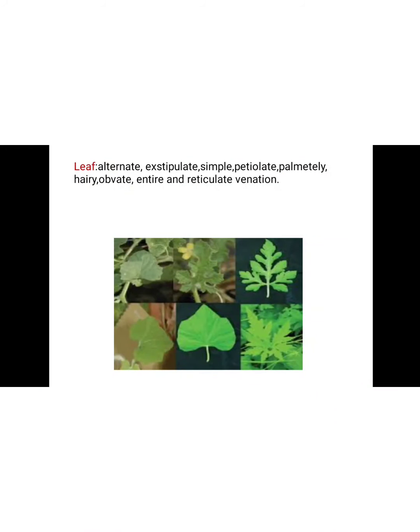Next is the leaf. In the leaf, the phyllotaxy is alternate, exstipulate, simple, petiolate, palmately, hairy, obovate, entire and with reticulate venation.